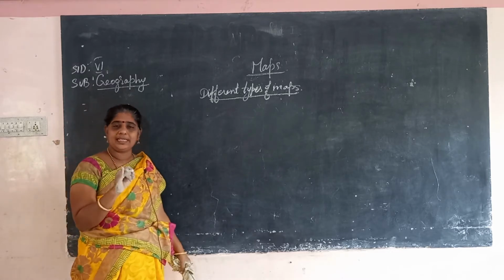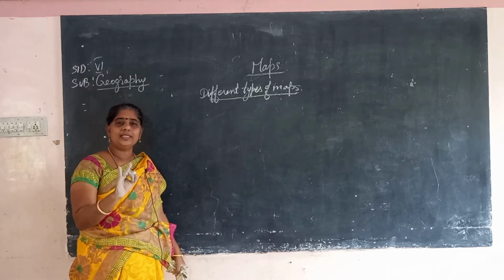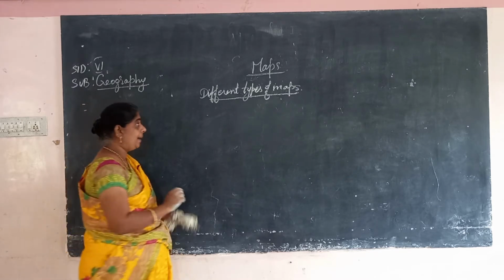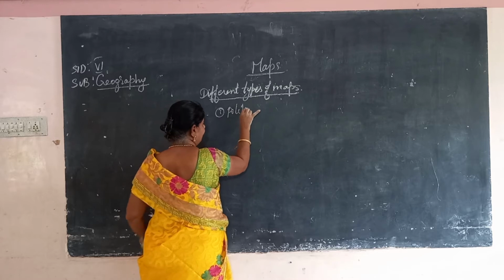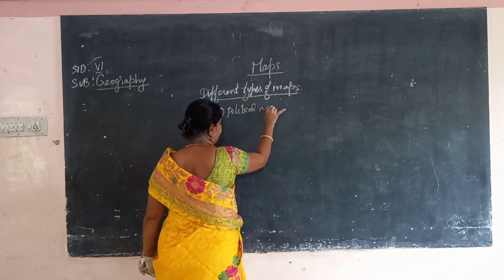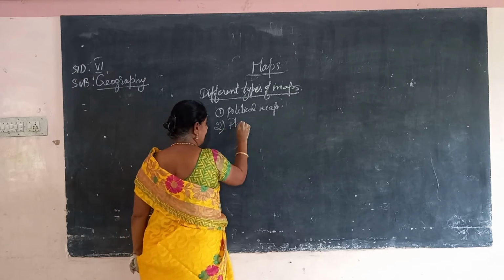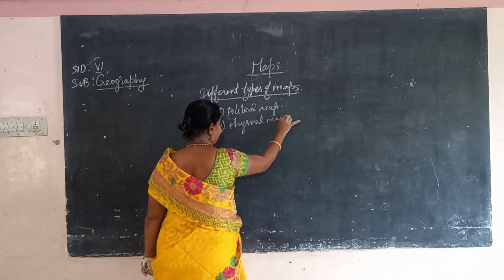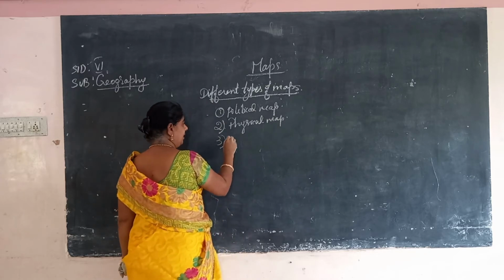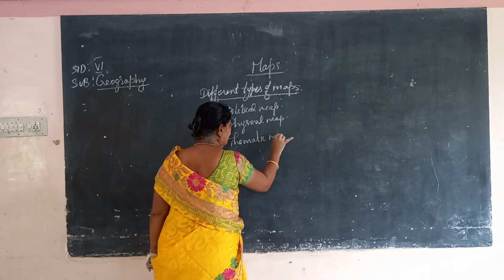One is the political map, another one is the physical map, and the next one is the thematic map. First one is the political map. Next one is the physical map. Third one is the thematic map.